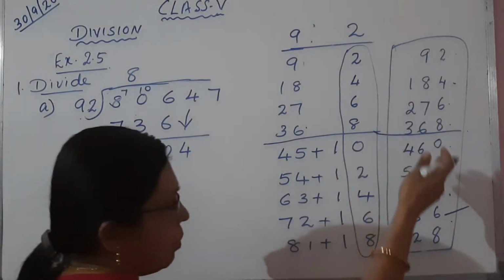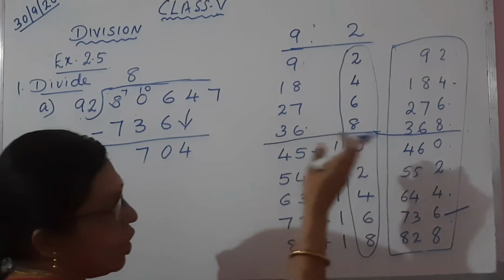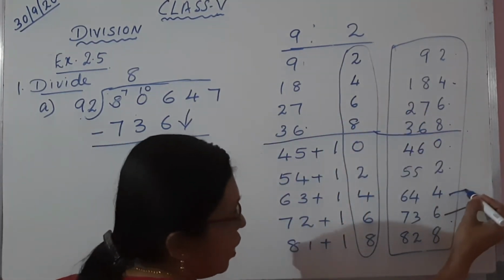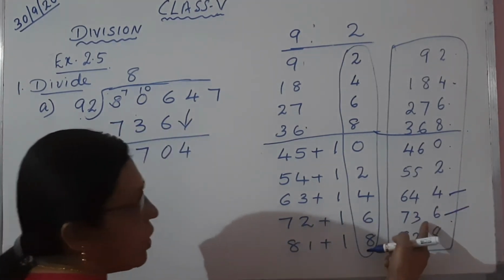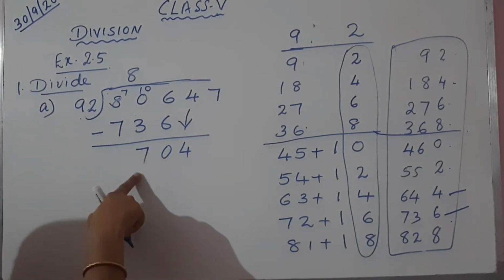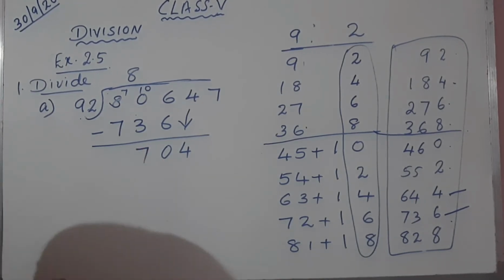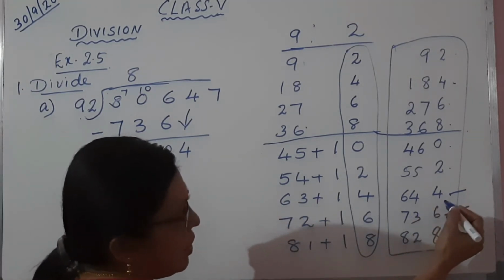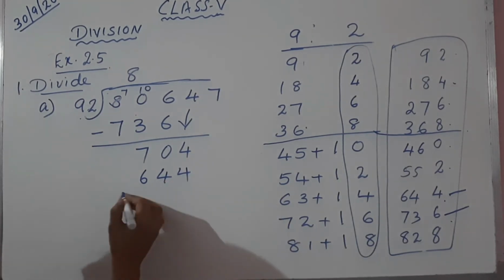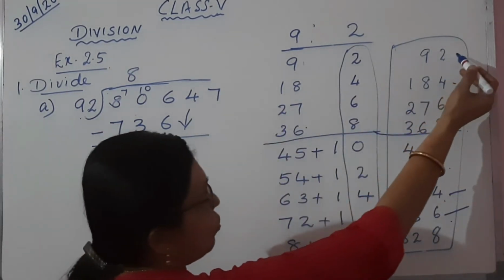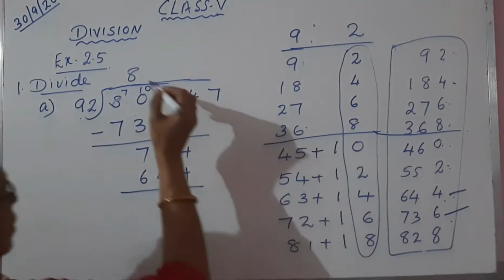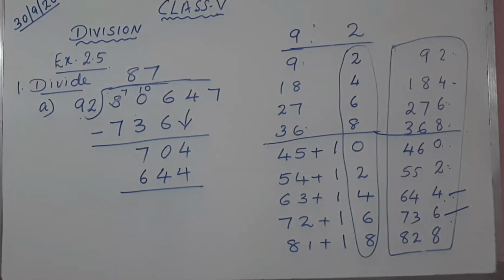Come again to the table. Whether 704 is there or not, or near to 704, which number is that? So here we can see 644. The next number is 736. That we cannot write here because here it is 704. We should write the number which is equal to 704 or less than 704. But here, less than 704, 644, we can write here. Now in the quotient part you have to go through 1, 2, 3, 4, 5, 6, 7. So 7 is the quotient. Don't forget to write the quotient.